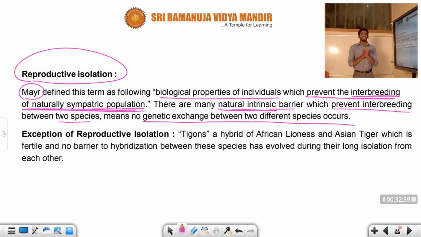It occurs, for example, when there is a polyploidy condition within the parent. What is the polyploidy condition within the parent? That means the chromosomes fail to segregate or separate at meiosis level. So in that condition there is no genetic exchange from one species to another species. That means one gene cannot be transmitted to another. There is no fertilization, and no zygote formation occurs here.